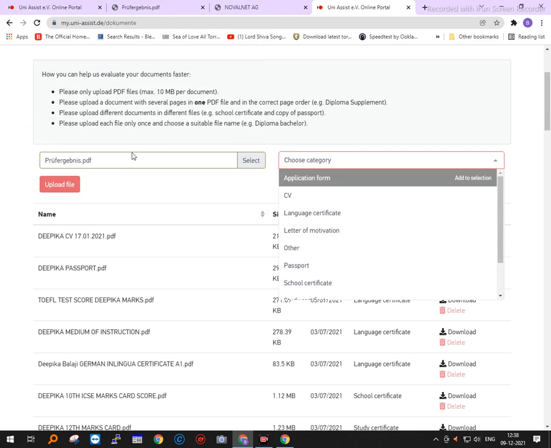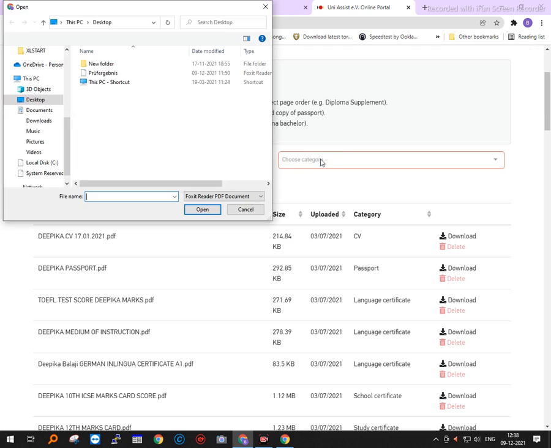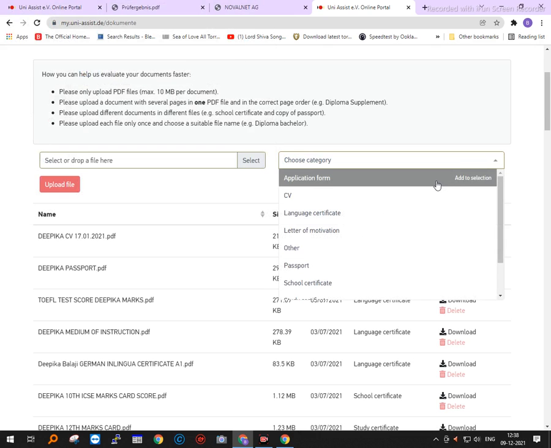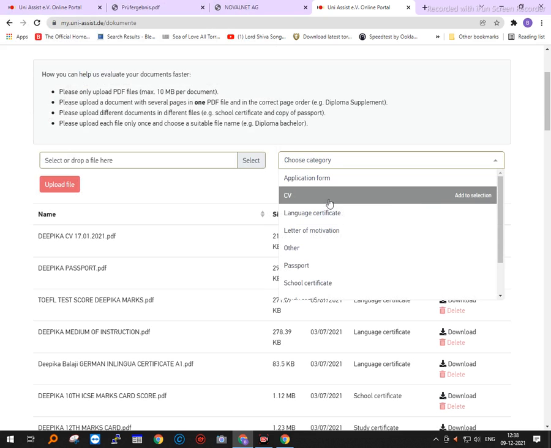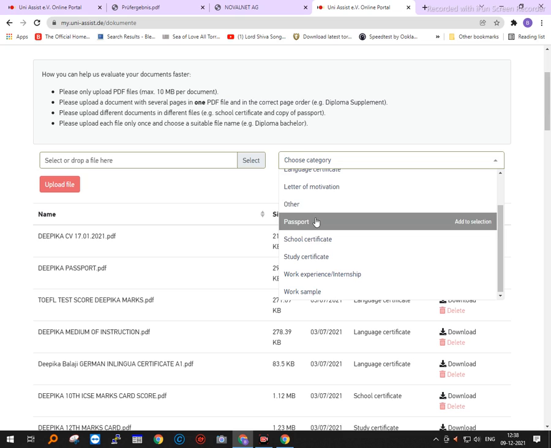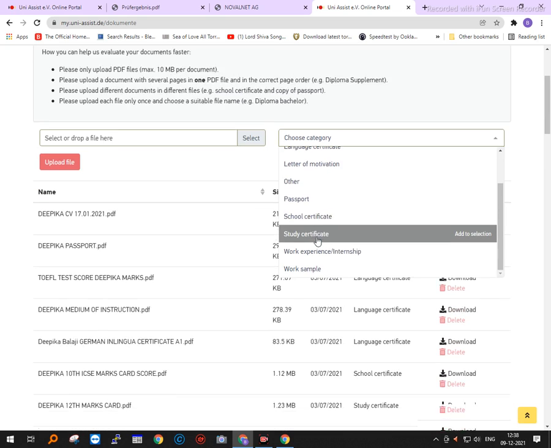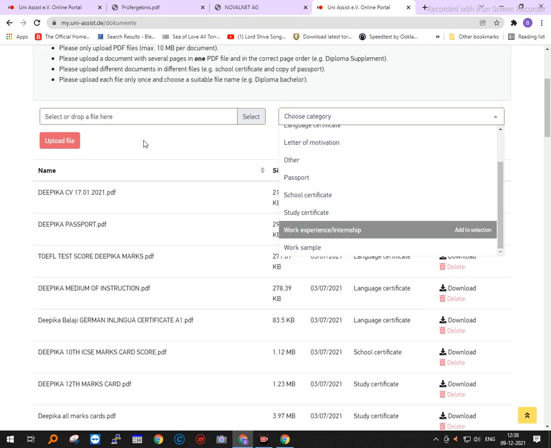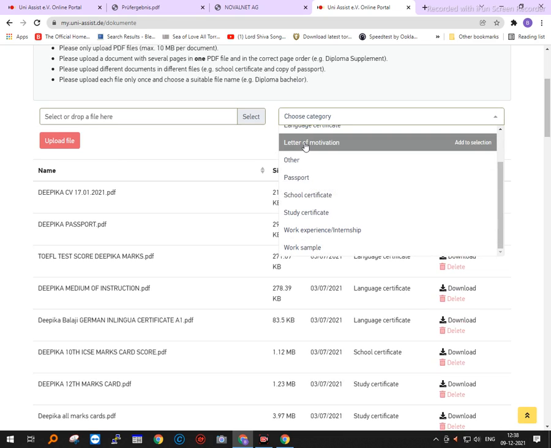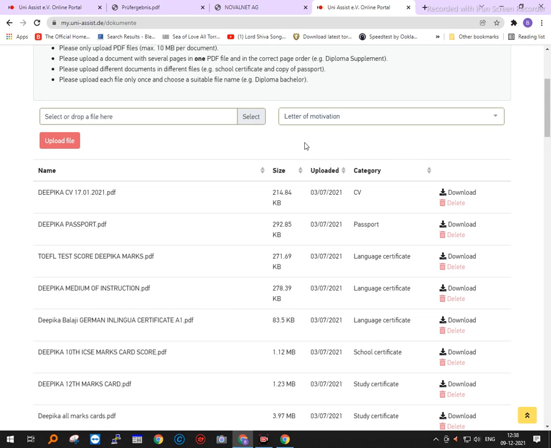Now here, whatever file is uploaded, I have to choose the category under which it should go. It may be pertaining to an application form or my CV or my language certificate, letter of motivation, others, passport, school certificate, study certificate, work experience, work sample, etc. Once I select the category, let me call it letter of motivation just for experimental purposes, and then upload the file.